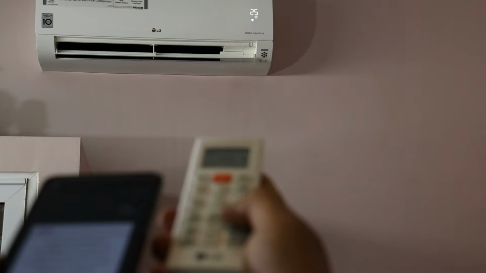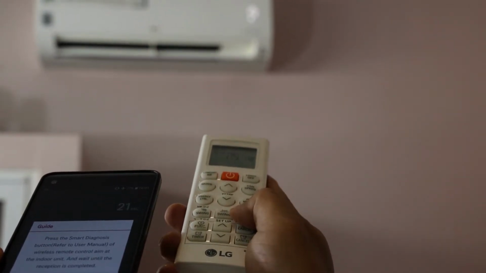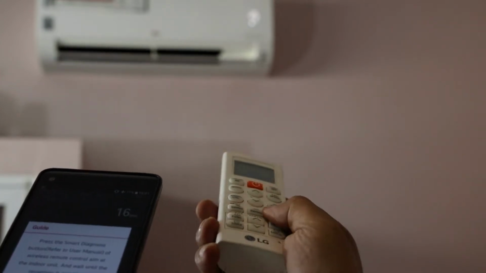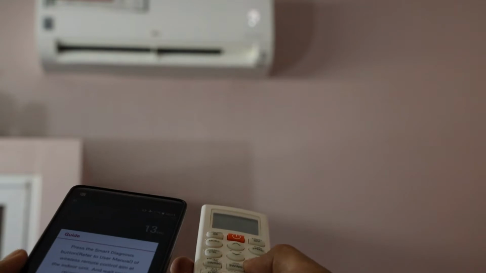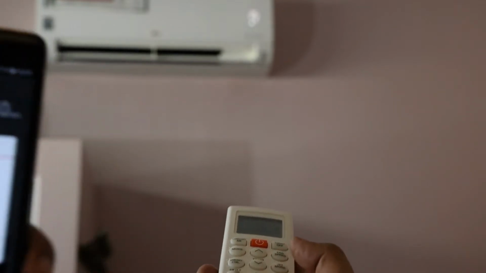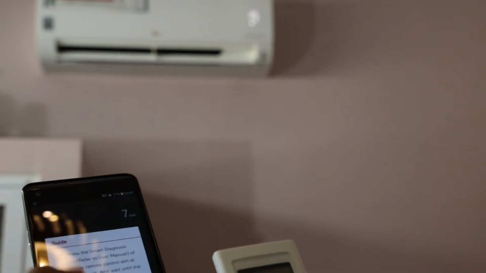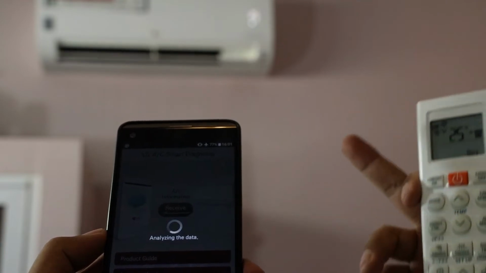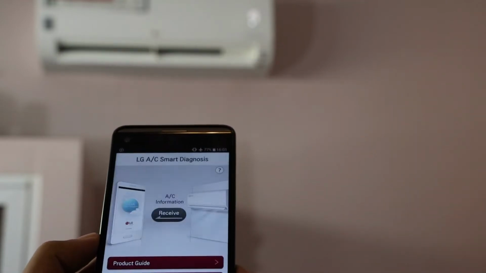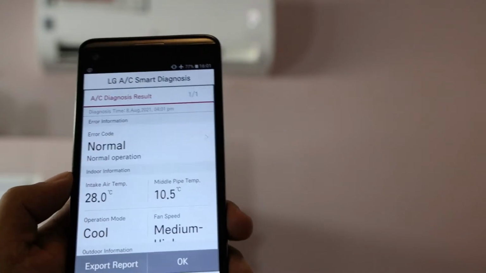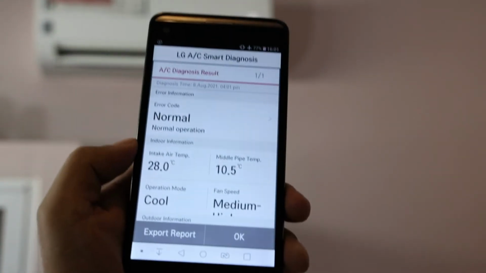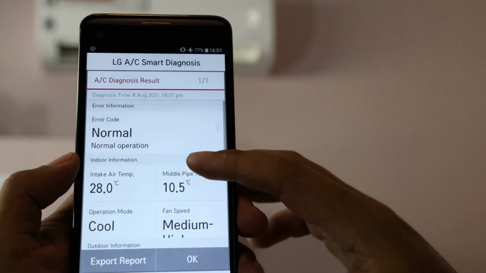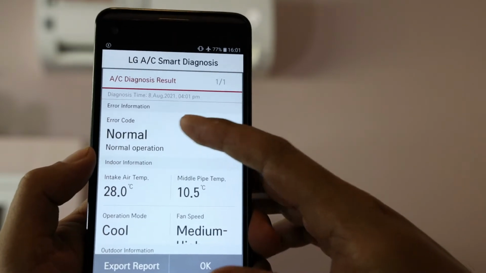Okay, again. Again. Okay, sound ping. Okay, now the app is synchronized with the sound from the aircon. Okay, right now the aircon has transferred the operation information to this app. Okay, so we can check the details.